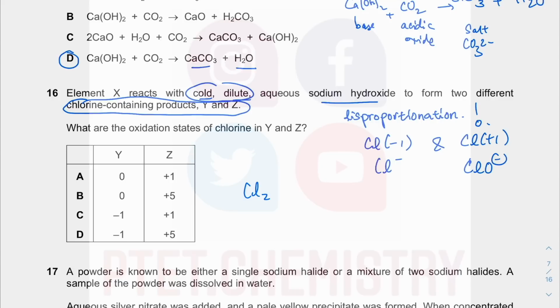You started with Cl2 plus NaOH, which gives you NaCl plus NaClO plus H2O. This is chlorine 0. So chlorine 0 going to -1 is a decrease of 1, and 0 to +1 is an increase of 1. So your -1 is balanced out by +1. So it's just 1 and 1, and therefore we don't write the 1 in front.